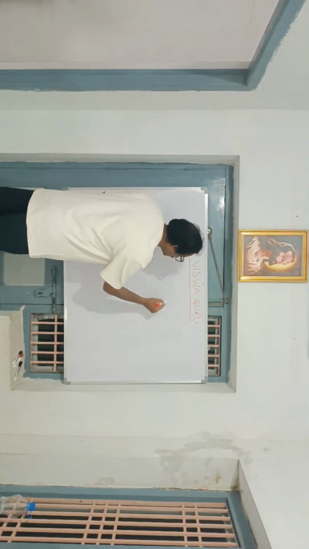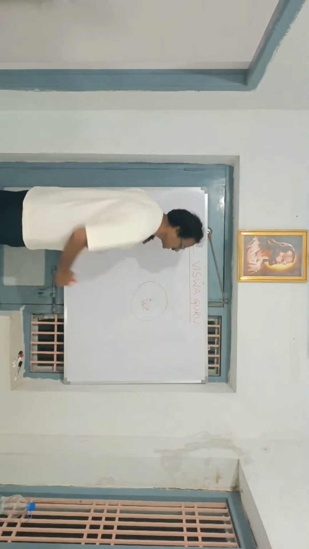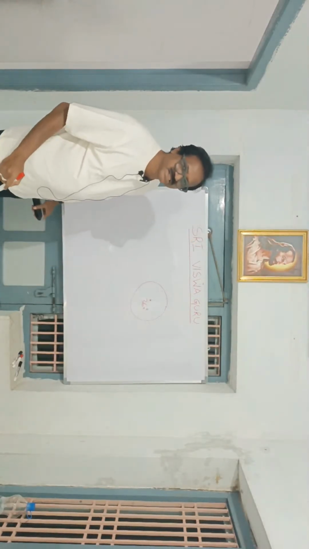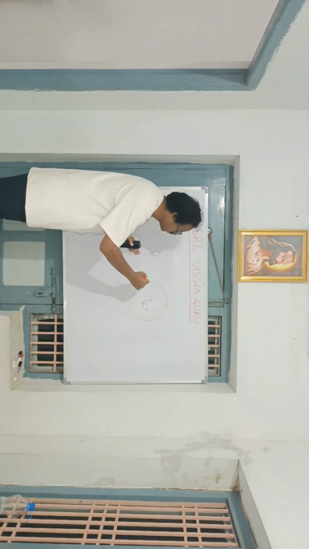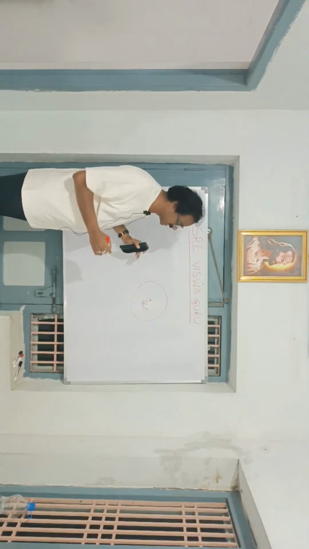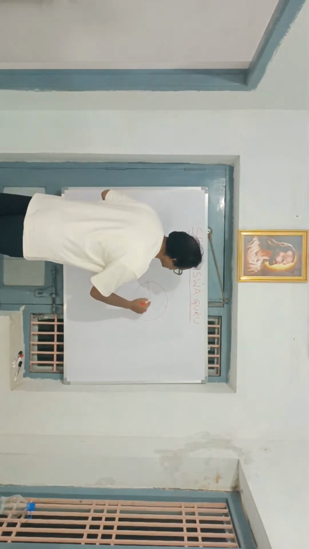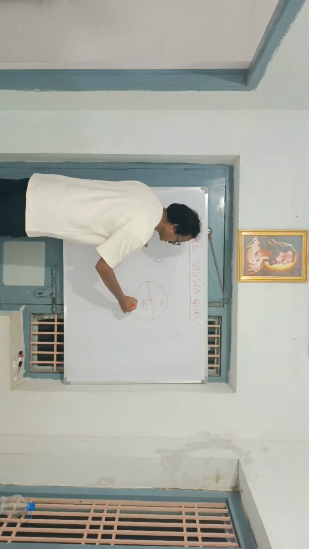Circle consists of 360 degrees. It consists of 4 segments. Each segment consists of 90 degrees. This is 180 degrees, this is 180 and this is 180.